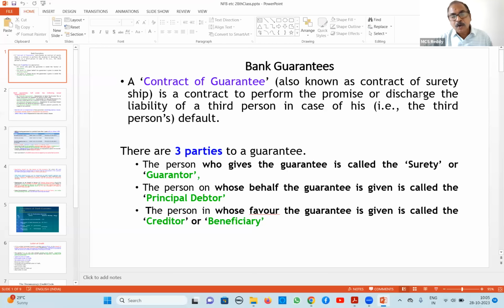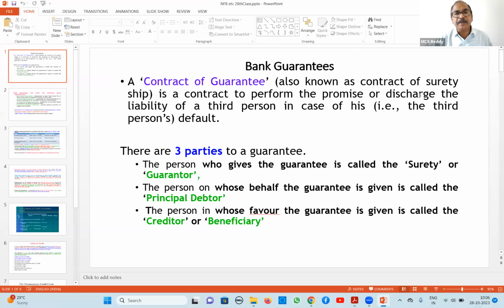Now in the exam they are asking, what is the difference between term loans and deferred payment guarantee? In term loans, we will give the loan immediately. That means the loan account will be created immediately, and we will give funds to the machinery supplier. Whereas in the case of deferred payment guarantee, only a guarantee we are giving now. If at all the borrower doesn't pay, then only we will pay. So the difference between term loans and deferred payment guarantee is outlay of funds. The answer is outlay of funds. Immediate outlay of funds takes place in term loans, whereas future outlay of funds may or may not take place.